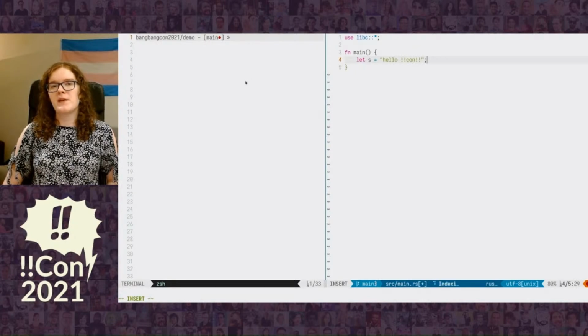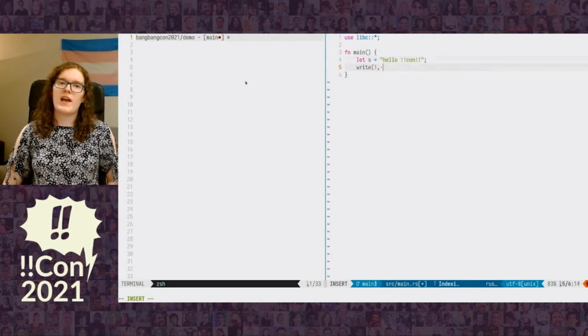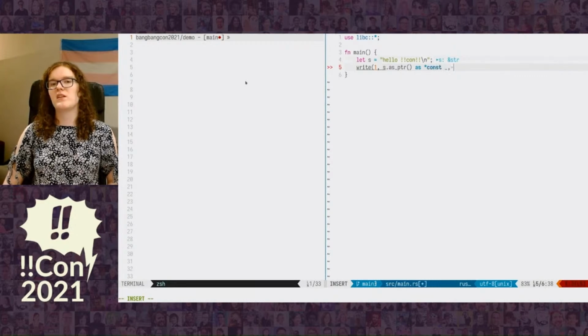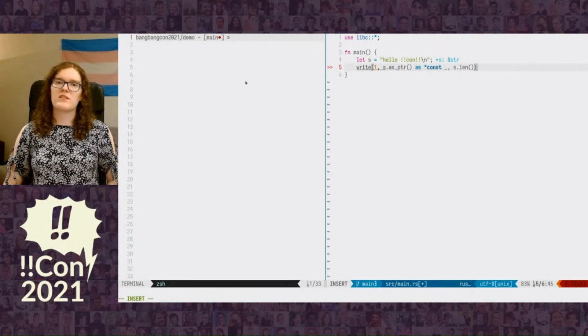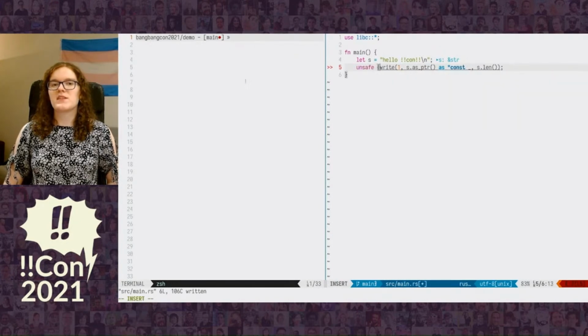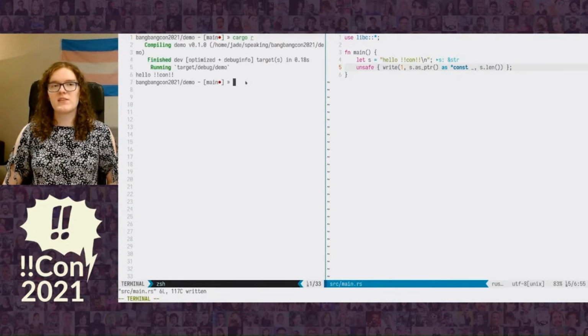So we're going to make a string "hello bang bang con", and then we're going to write it to the screen. We're going to use the write call, and we're going to pass file descriptor number 1, which is standard output, and then we're going to give it a pointer to our string. We need to turn that into a void pointer, so let's cast that, and then let's give it our string's length. Then we get an error that we need to use an unsafe block, so let's do that because raw pointers are unsafe to use. And now let's compile and run our program.